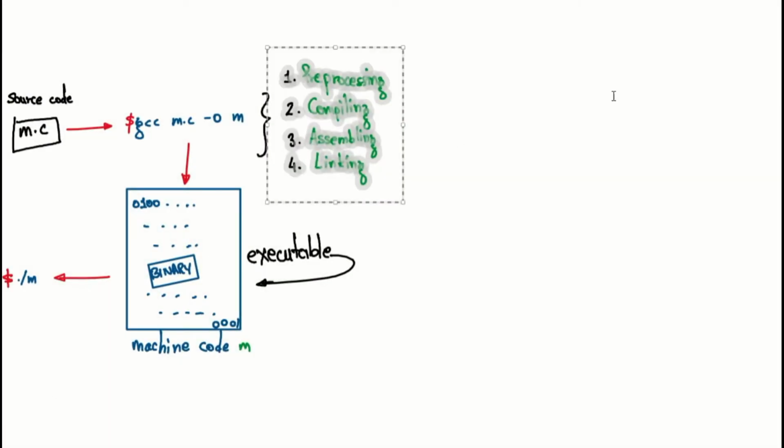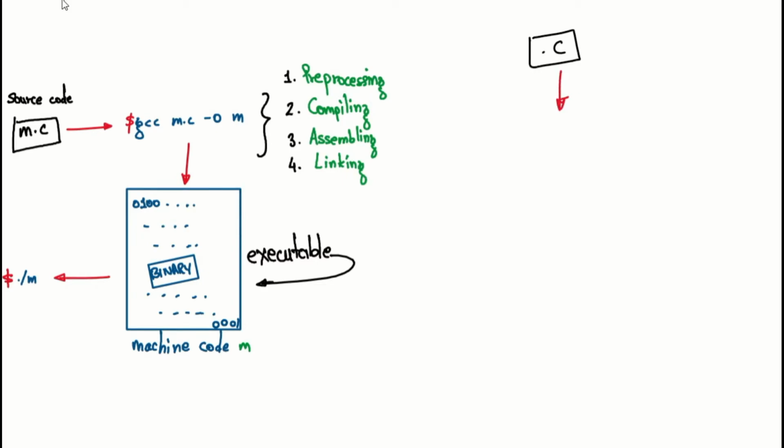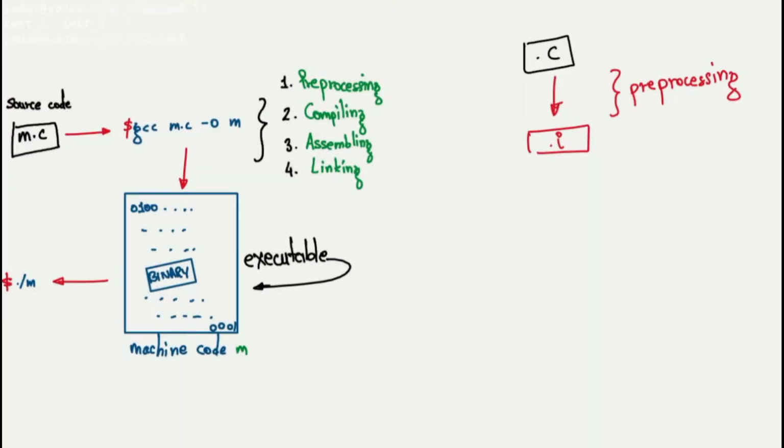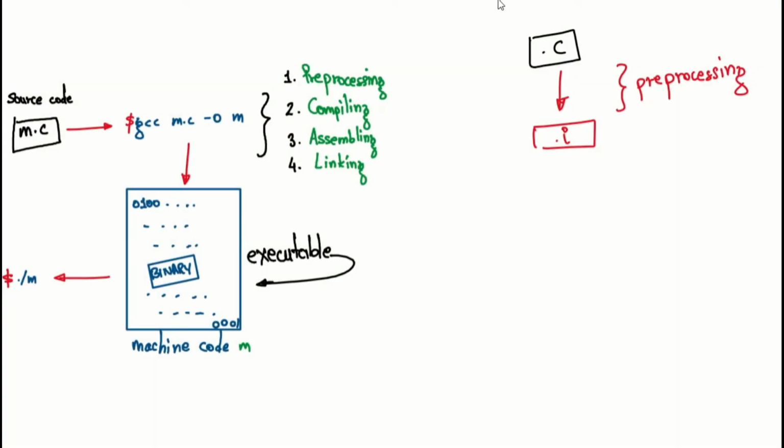So now what do we have? We have our source code, and we have a pre-processed file test.i. I'll write that. From .c we get .i, and this is where pre-processing happens. Next, now we have this .i file, right? .i is our pre-processed file.